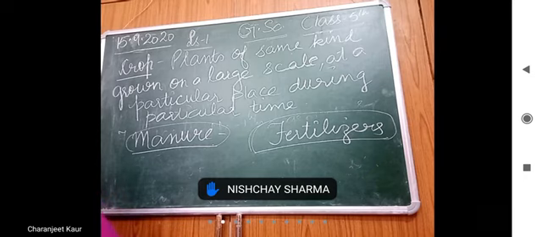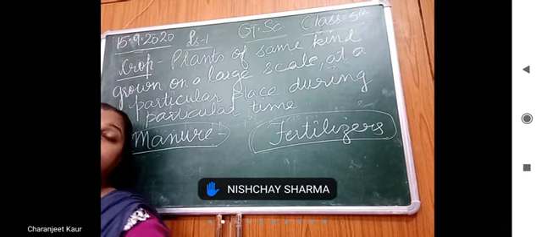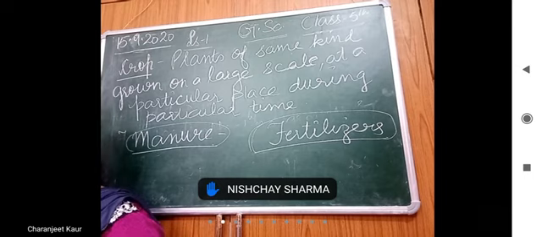Rabi crops जो होती हैं, they are winter crops. They are grown in winter season. So the examples are wheat, gram, pea. Right? Any other doubt?